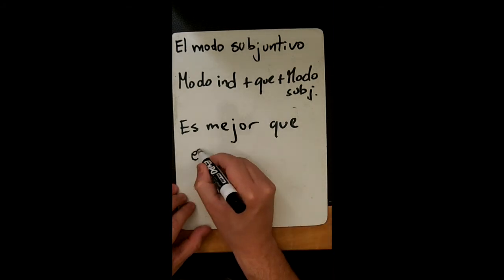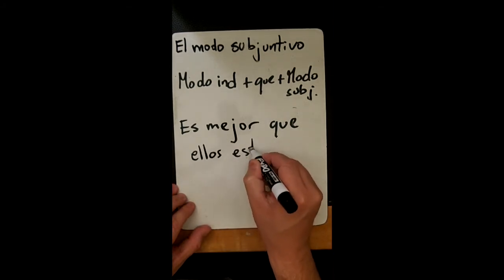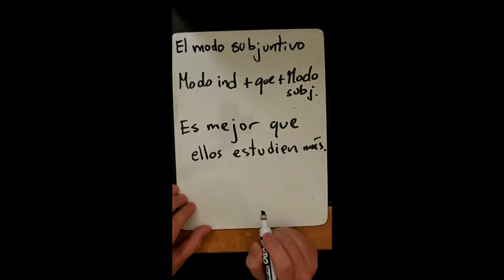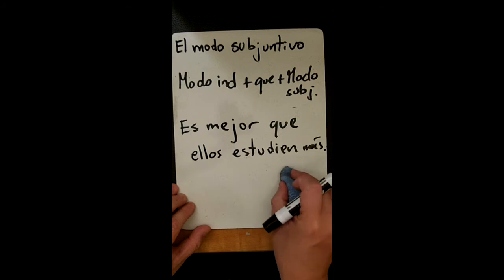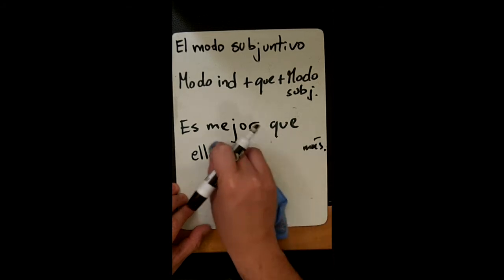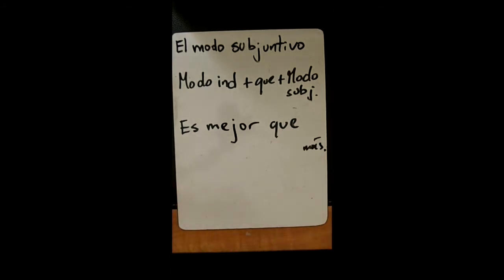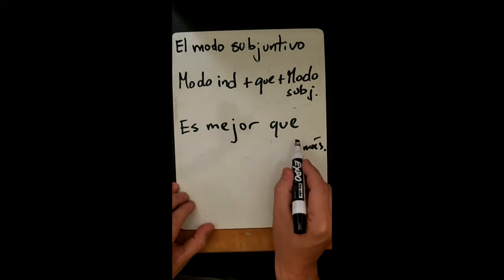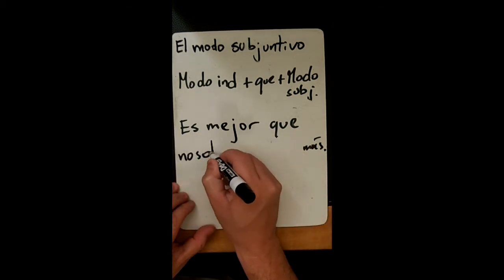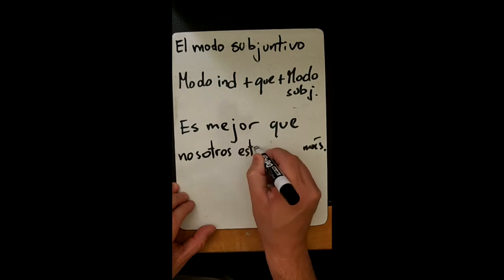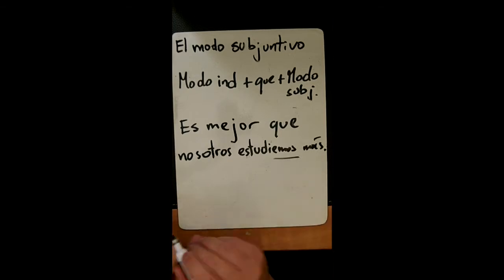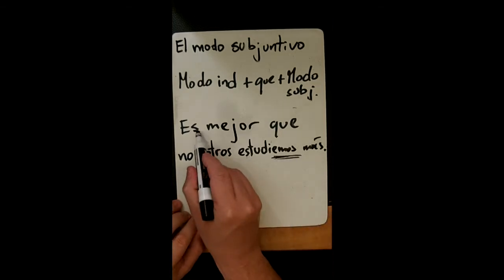Es mejor que ellos estudien más. Now, I'm in a group of people, and I'm telling them, I'm part of the group, so I'm telling them it's better for us to study more. So, es mejor que nosotros estudiemos más. Subjunctive. The verb is in subjunctive.